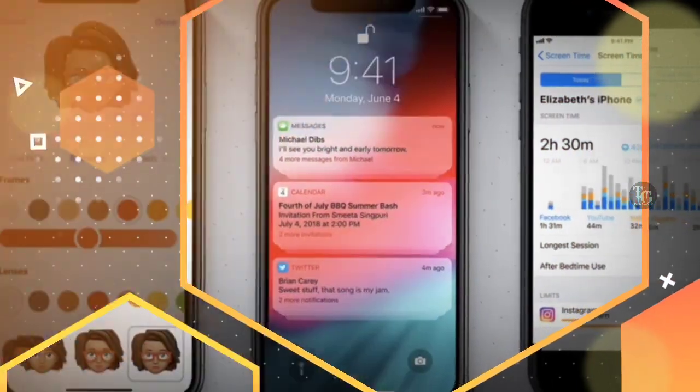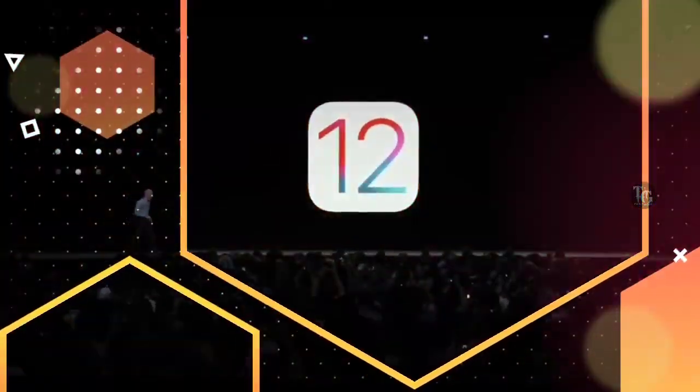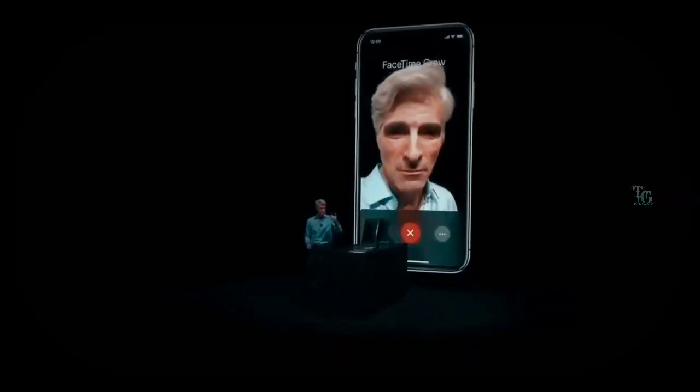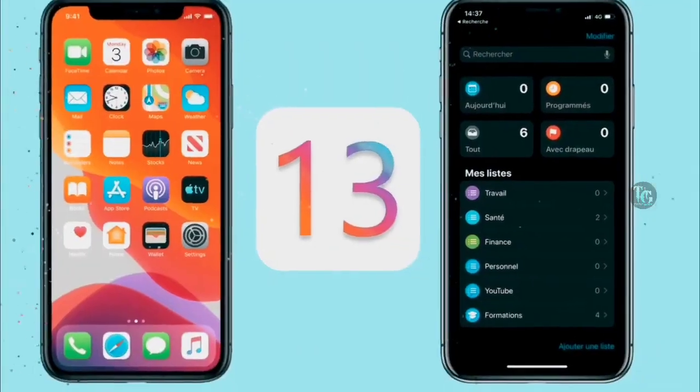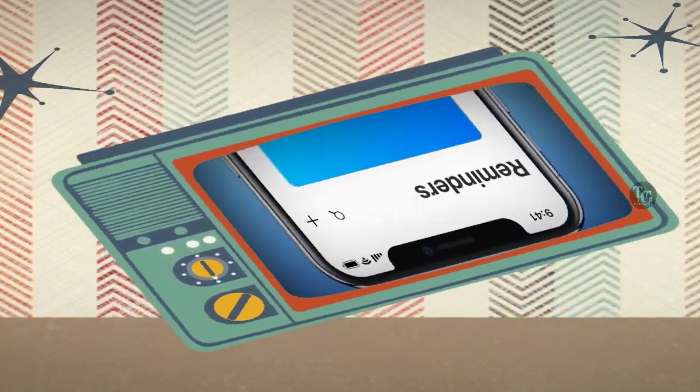iOS 12 it was announced on June 5, 2018. Released in the fall of September 17, 2018 for Siri, enhanced support for artificial intelligence in the Photos application, as well as the long-awaited activity control mode. Thanks to the latter, users will be able to monitor how much time they earned.